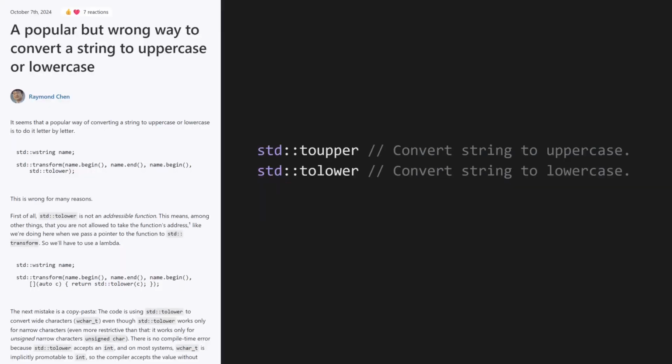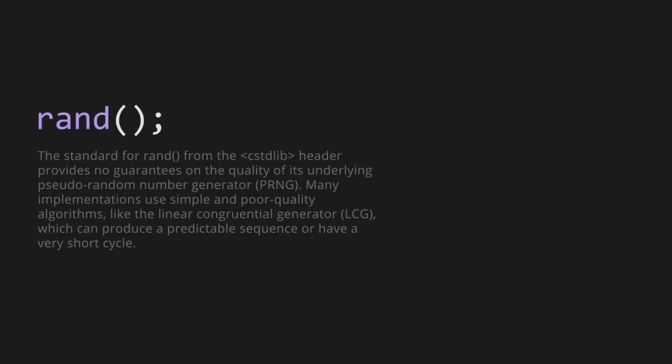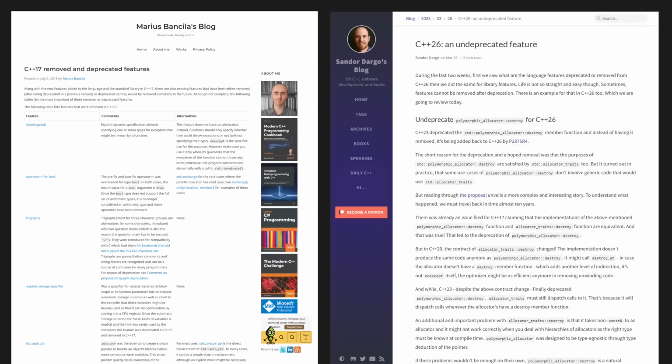There's also a list of things in the standard library that you're never supposed to use, but nobody ever tells you that. Seemingly innocent functions like toUpper and toLower and their corresponding wide-char implementations are commonly used to change the case of a string, but they don't properly handle Unicode and other internationalization concerns. You also shouldn't use random because it has poor statistical properties. There are many lists of deprecated features that you can't or shouldn't use anymore, and there's also things which are deprecated and then undeprecated later.